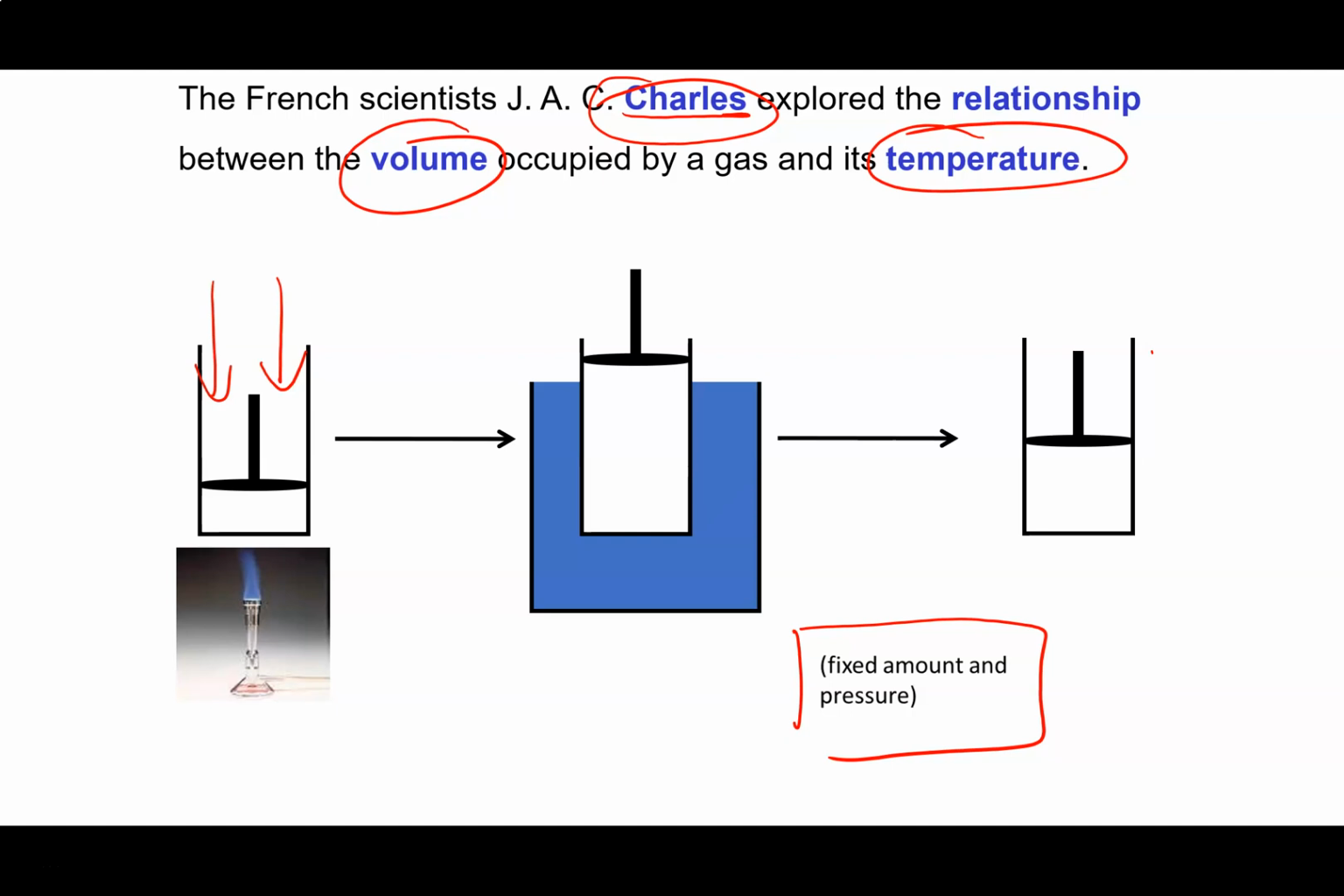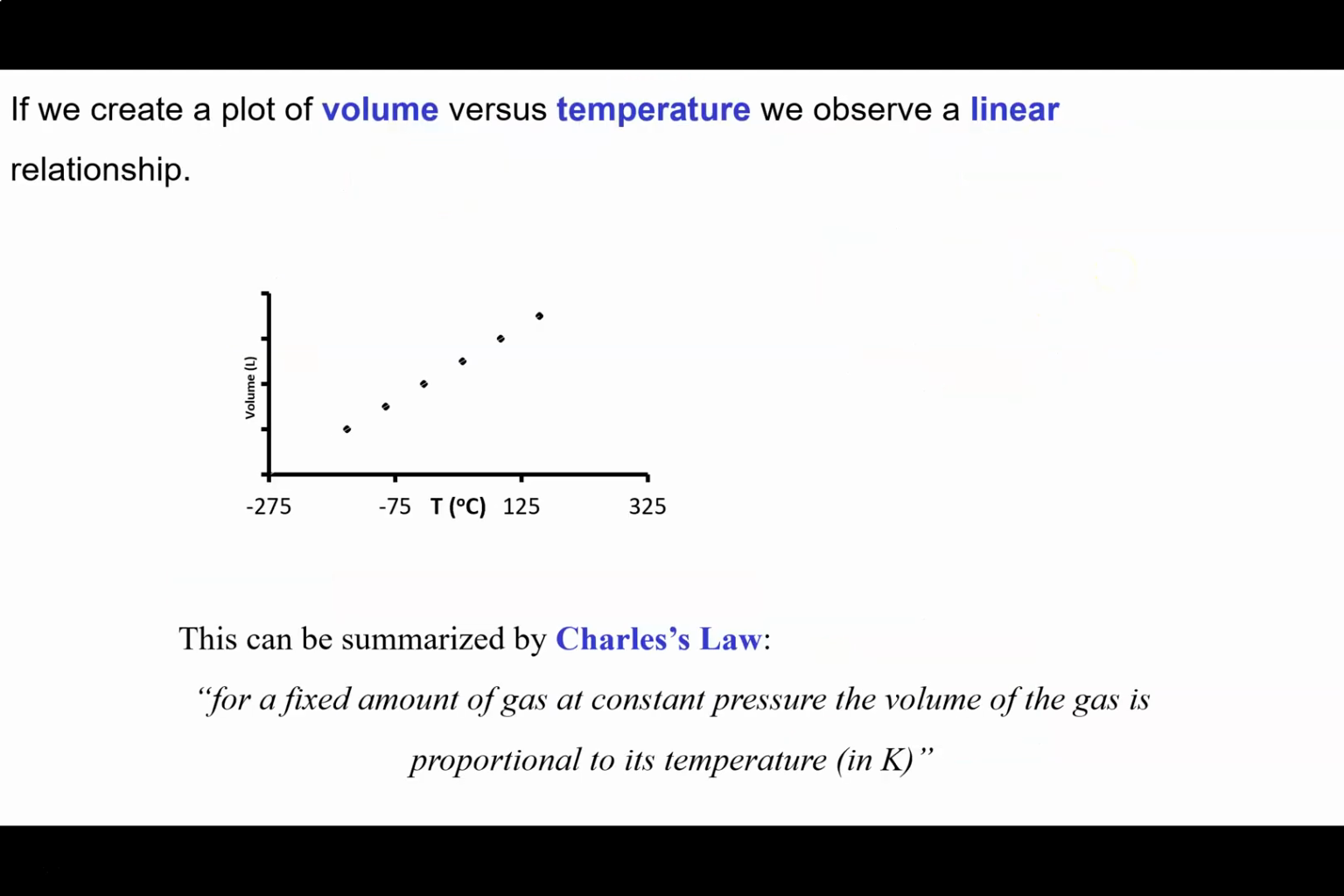So you can heat this up, cool it down, and measure its volume, and you can make a graph of volume occupied against the temperature, right? So it's probably pretty obvious to you guys, as the temperature goes up, the volume goes up. As the temperature goes down, the volume goes down. These guys are directly related. So you can make a plot of volume against temperature.